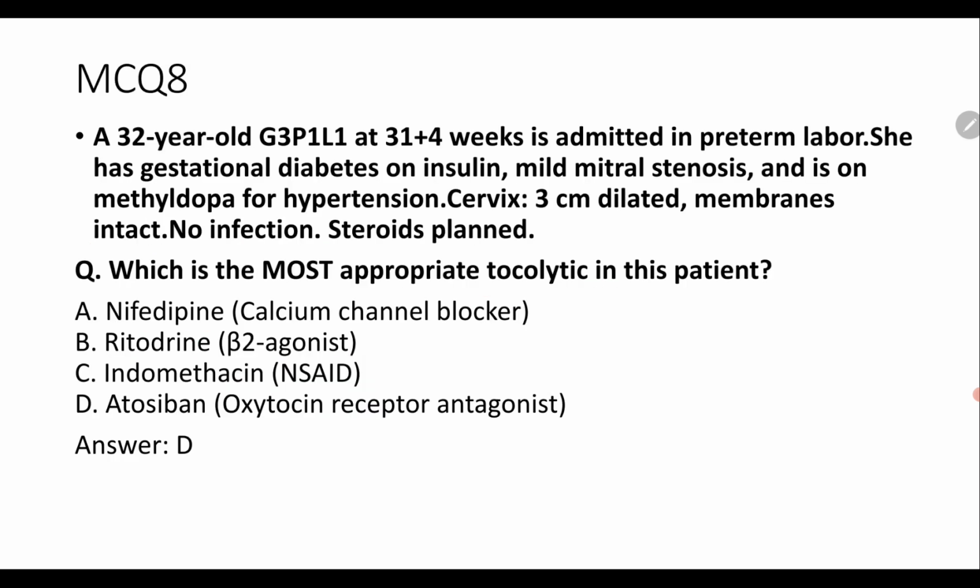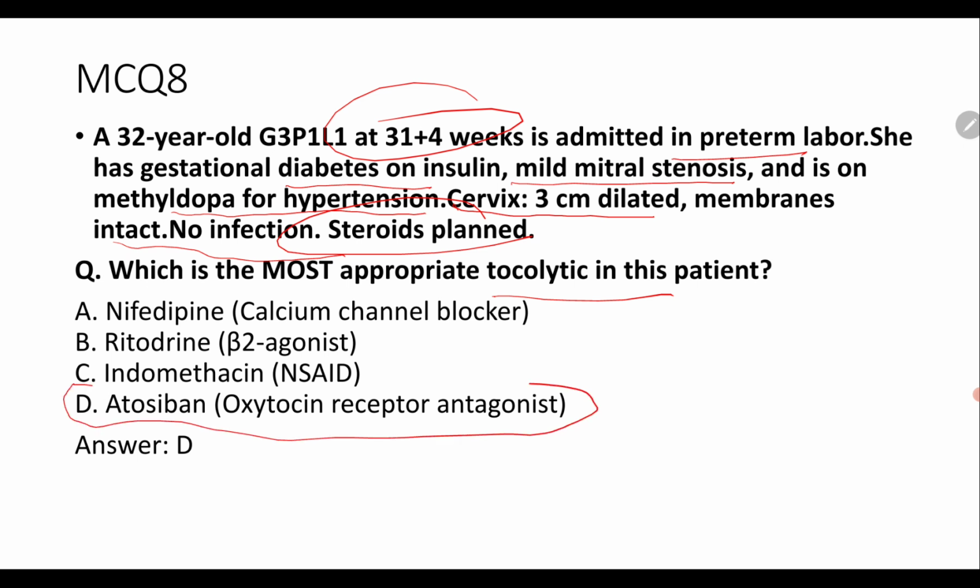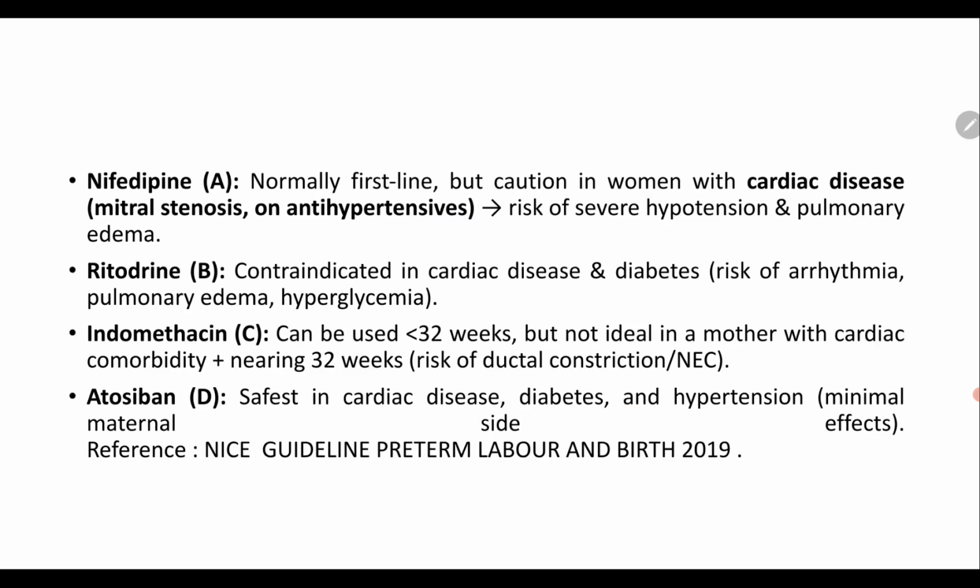Next, MCQ number 8. A 32-year-old G3P1L1 at 31 weeks 4 days is admitted with preterm labor. She has gestational diabetes on insulin, mild mitral stenosis, and is on methyldopa for hypertension. Cervix is 3 cm dilated, membranes intact, no infection. Steroid is planned. What is the most appropriate tocolytic? Basically you have to give atosiban, an oxytocin receptor antagonist. This is a heart disease patient, and the drug of choice in cardiac disease is atosiban, as it is safe. Maternal diabetes and hypertension are also indications for atosiban.